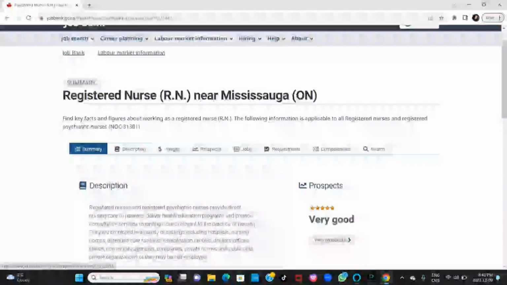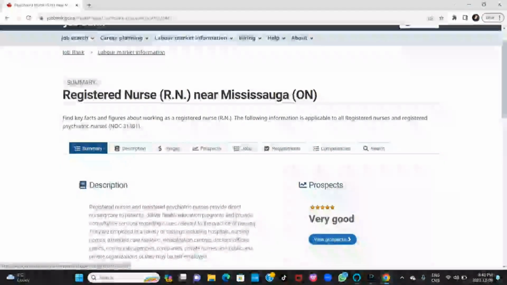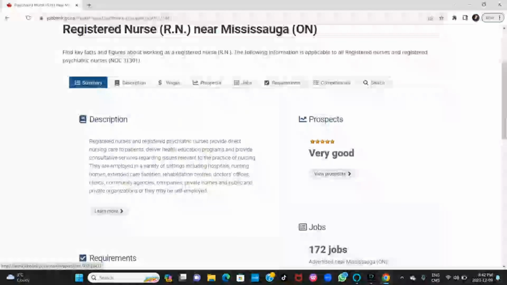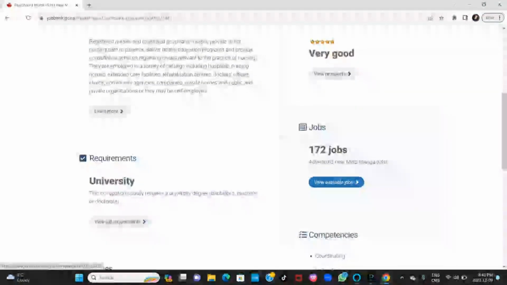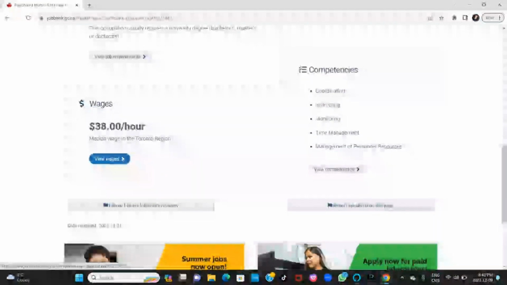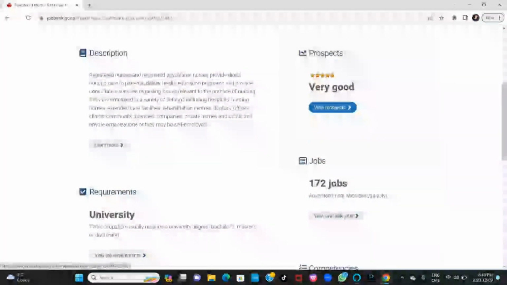So when you go down, you discover this place that they wrote very good, meaning you have enough job prospects as a nurse in Mississauga. And it also tells you the wage, the median wage you can get if you click. Okay, let me go back to where they wrote good job prospects.